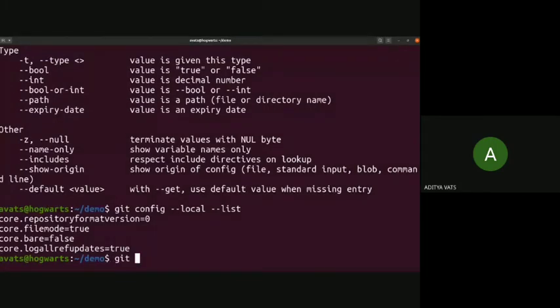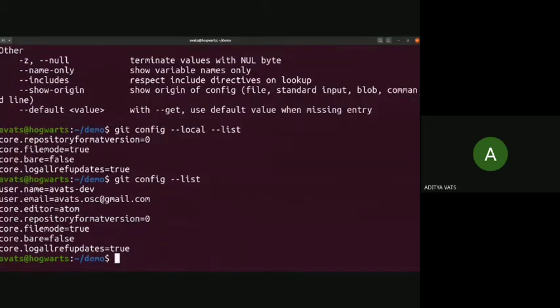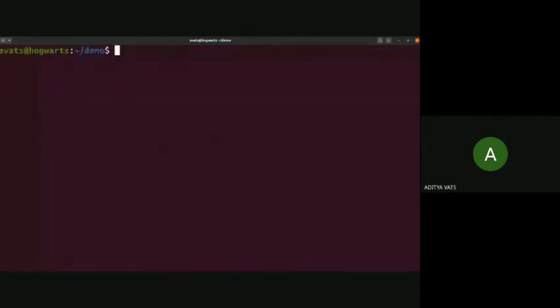This is already in the configuration file: git config --list. There are some things already in the config file, but these are global settings. So let's make some local ones, so you will know how configuration settings are done. Local user.name. I've just set the local user name to avats, or whatever you want.